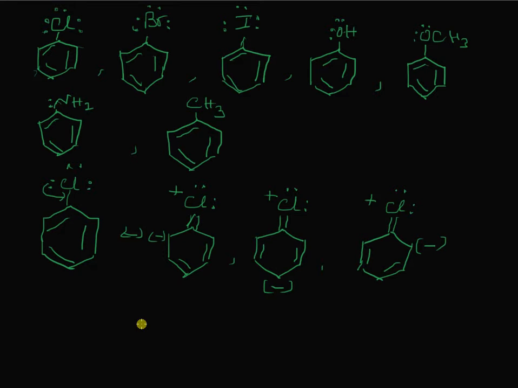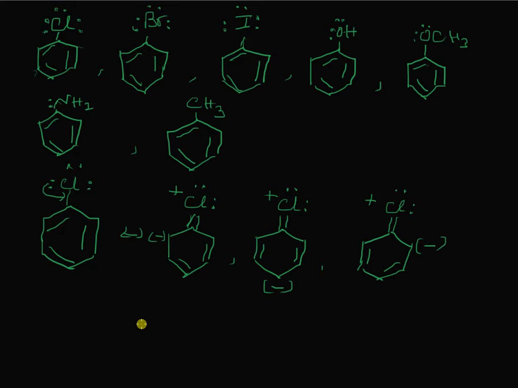Again I tell you, the lone pair of electrons present on the atom directly attached to the benzene ring tends to flow into the benzene ring due to resonance effect, and these electrons locate themselves at the ortho or para positions due to resonance or conjugation, increasing the electron density at these positions.